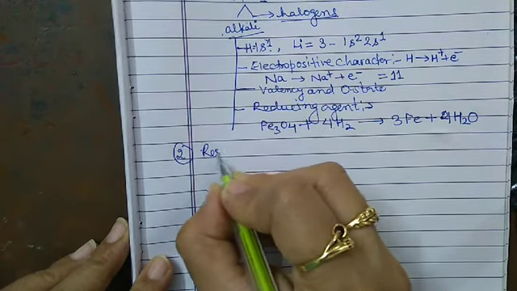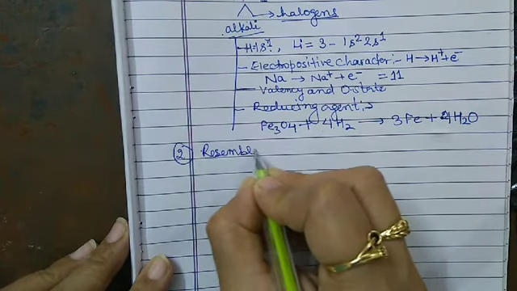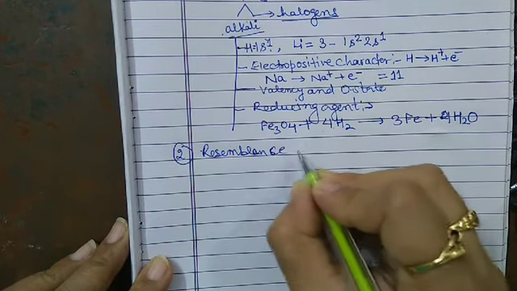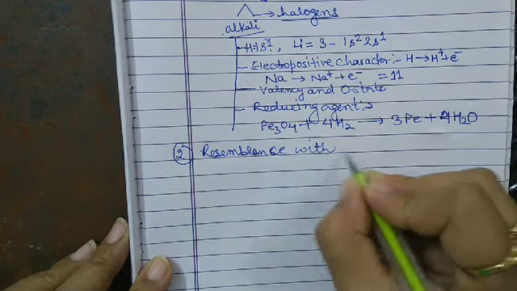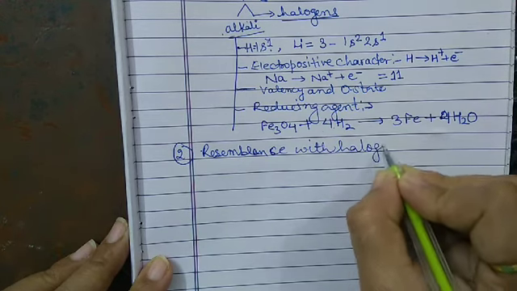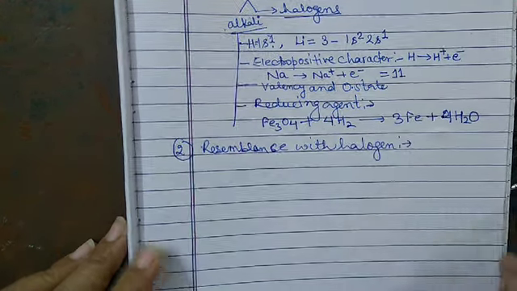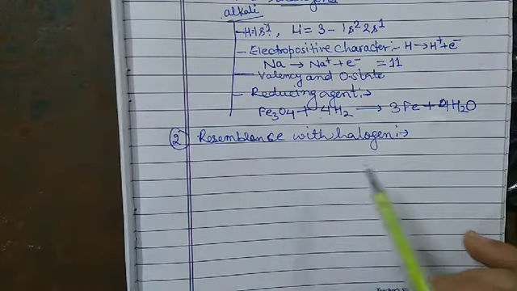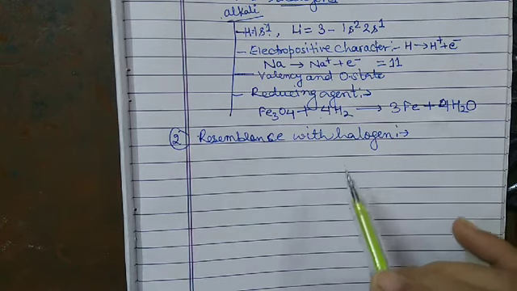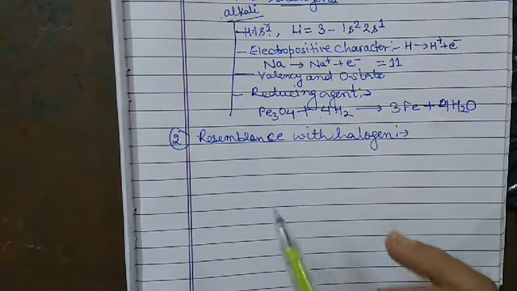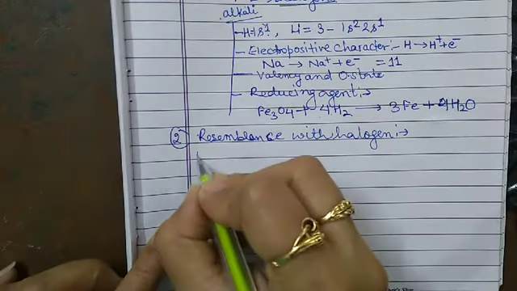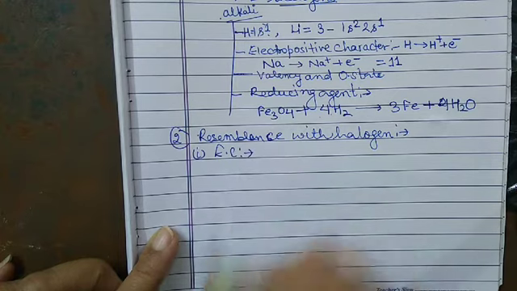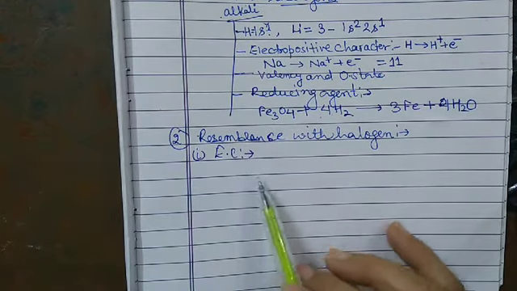So the topic is resemblance with halogen. Now let us take a few examples or facts on how the hydrogen resembles the halogen. First of all, let us start with the electronic configuration. This is the first topic, the electronic configuration.